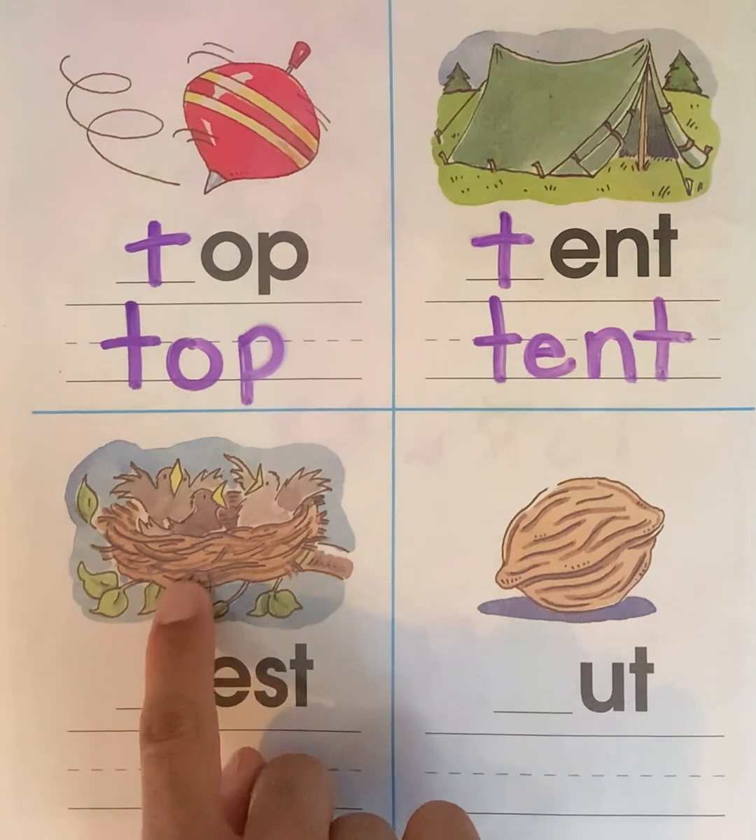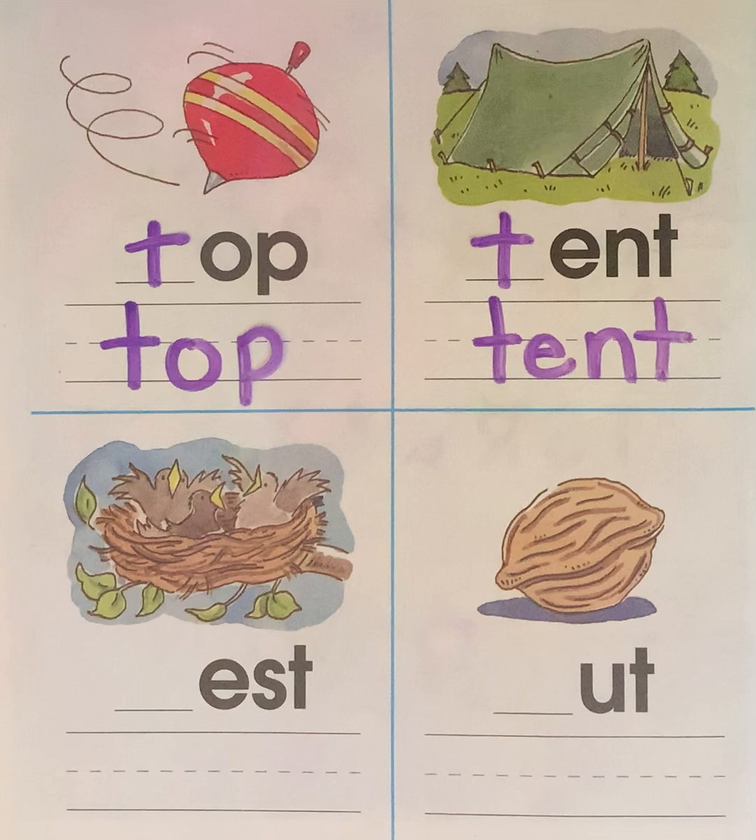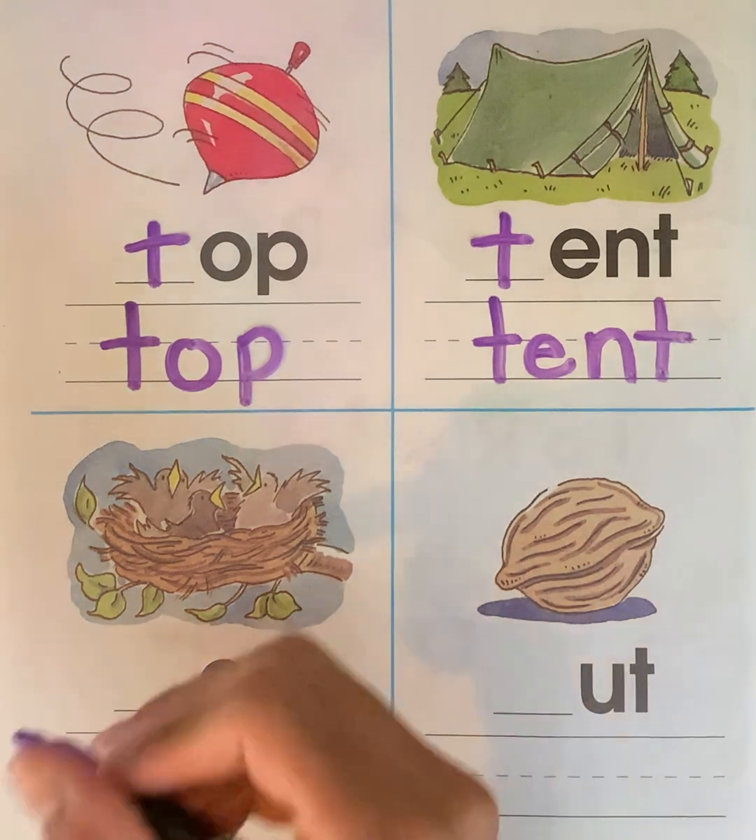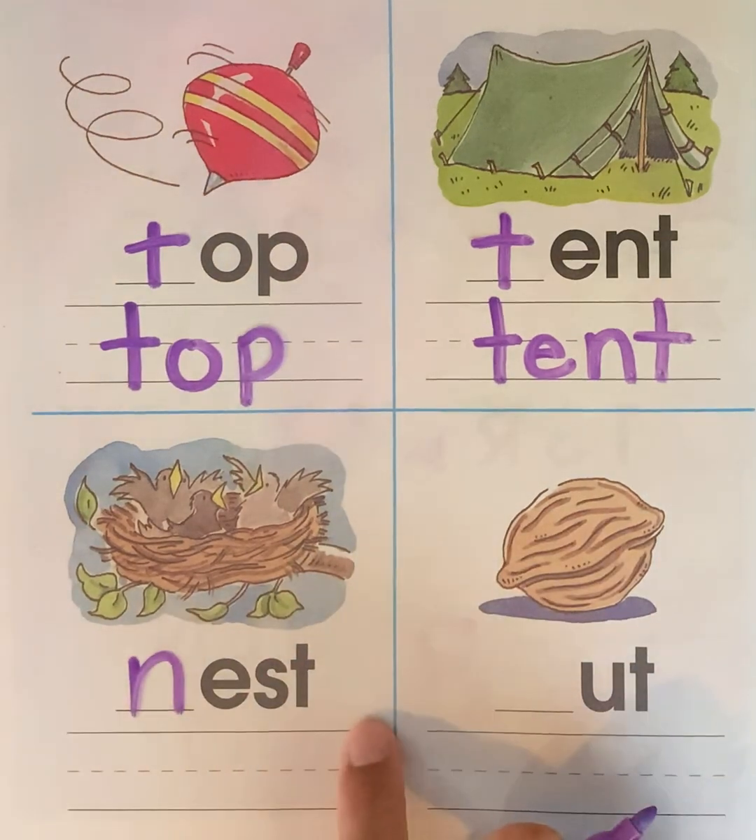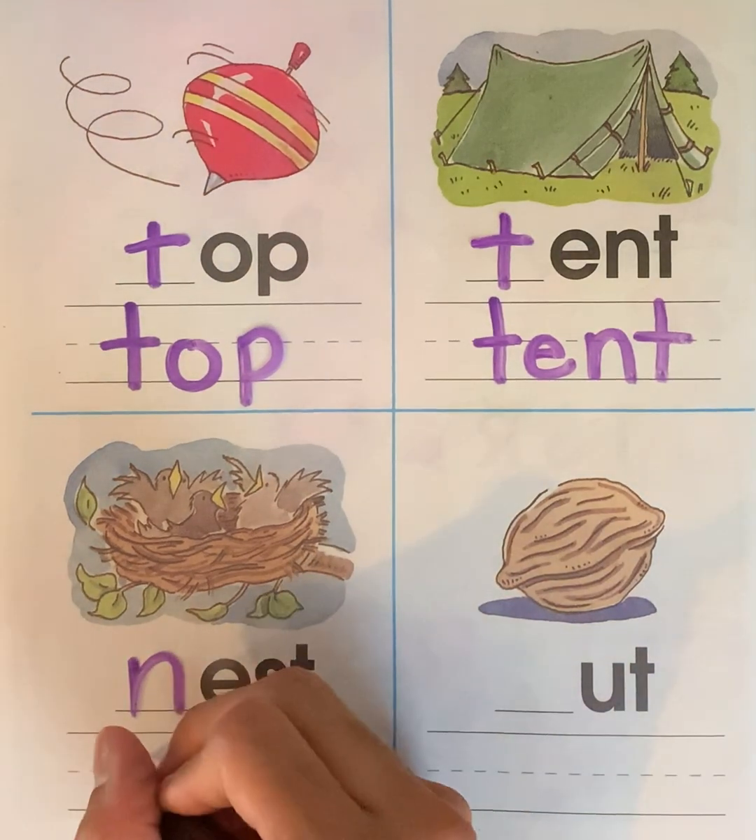This is a nest. Listen to that beginning sound. Nest. What letter makes the N sound? Is it T or N? Nest. The letter N. Can you say this word with me? Nest. Now we're going to write it down.